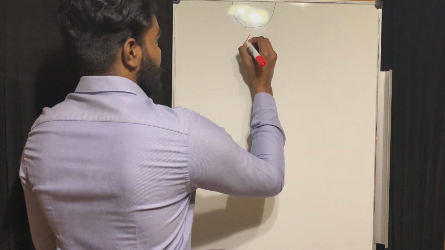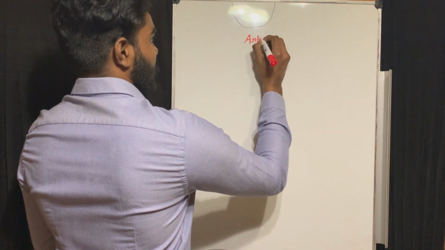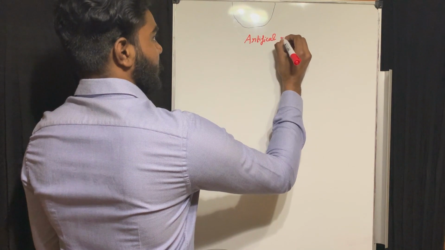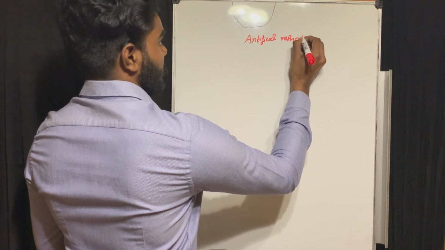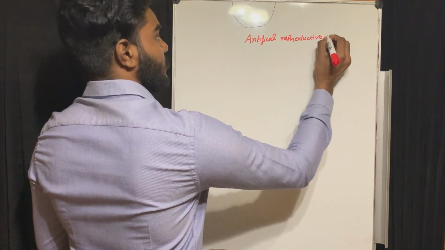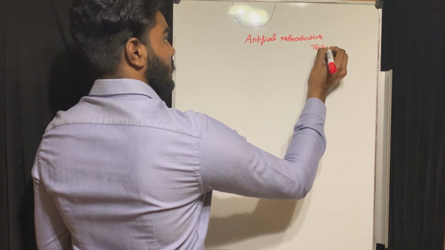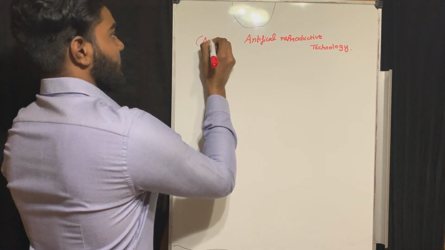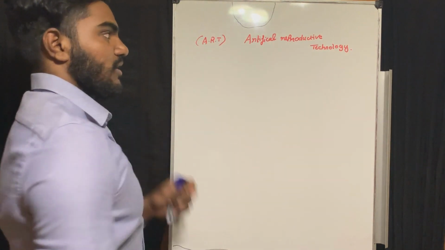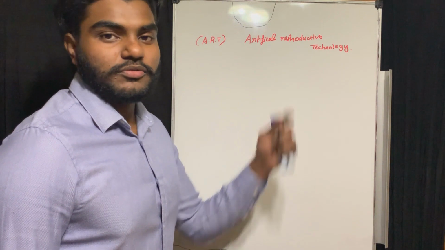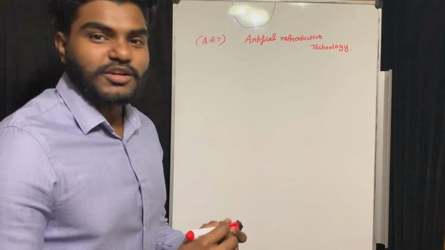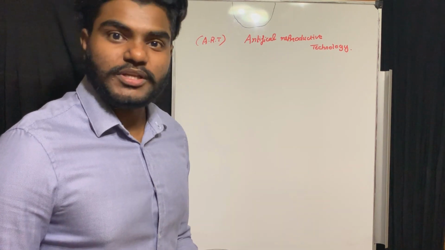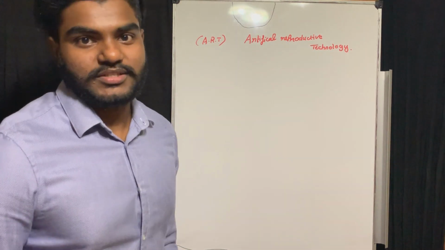Hi everyone. Now we are going to discuss the topic that is artificial reproductive technology. Short form, that is ART. This is artificial reproductive technology. For those who are not eligible for sexual intercourse, we are going to use this type of method.